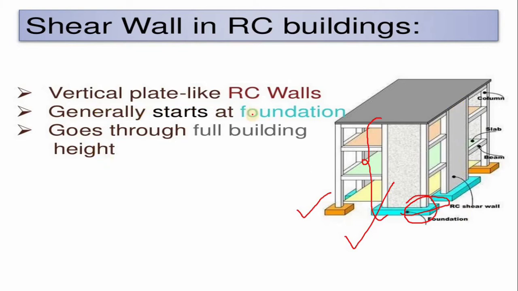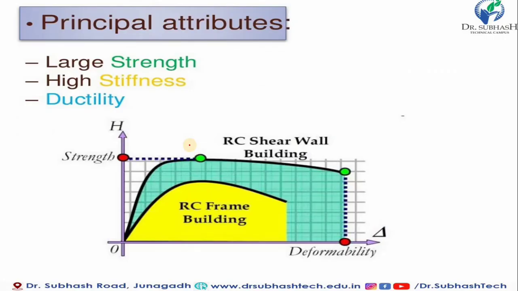So it is a vertical plate-like RC wall, and generally it starts at the foundation, and that's why I highlight the word foundation. It goes through the full building throughout the height. Anywhere in the building it should not break. Now the principal attributes of the shear wall: large strength, high stiffness, and the third and most important point is ductility.